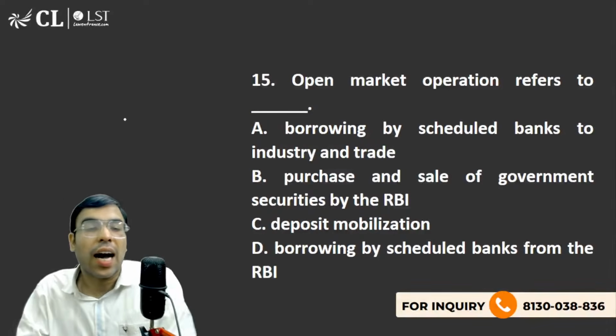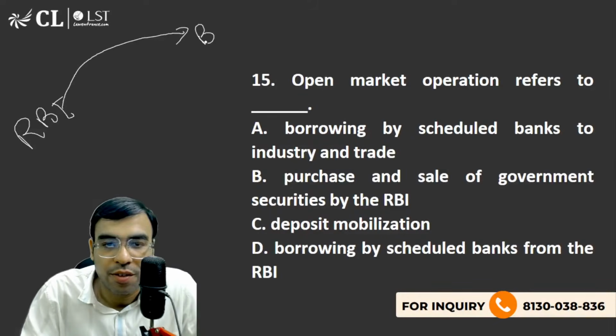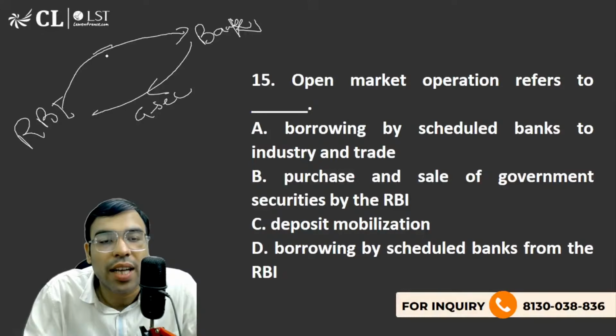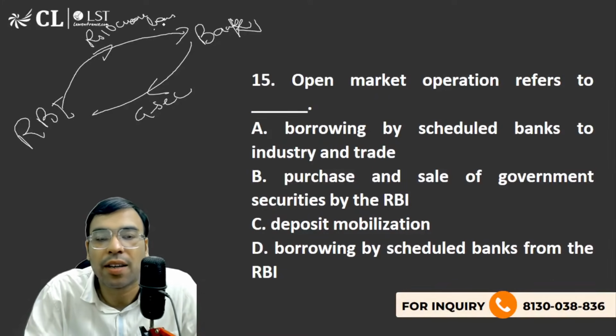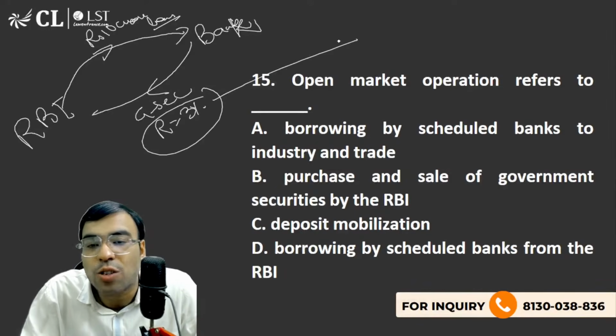It means how will the RBI give the loan? They will actually purchase a government security or some bond. Like say they bought a government security and gave 10 crore rupees as a loan to a bank. The interest rate must be written, let's say 3%. This 3% is actually the repo rate.